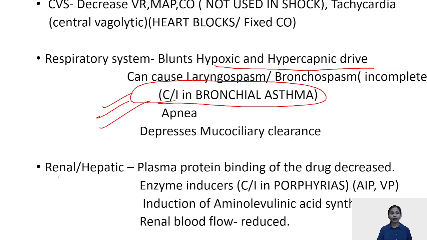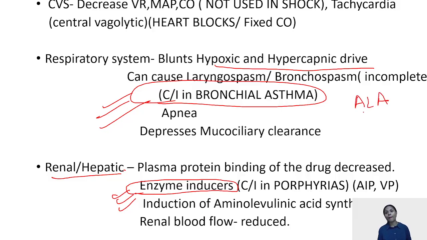Renal and hepatic. When we talk about the hepatic, it is a hepatic enzyme inducer. I repeat, your barbiturates are enzyme inducers. This is the reason why it induces an enzyme known as ALA, aminolevulinic acid synthase.